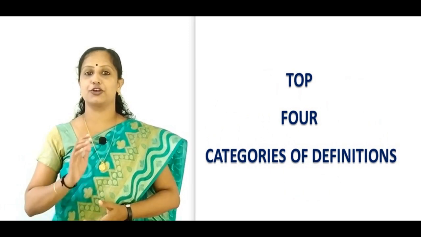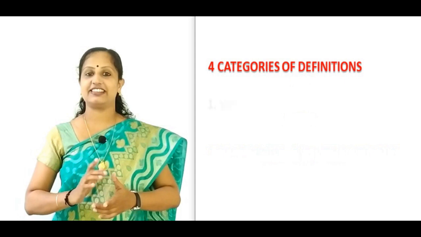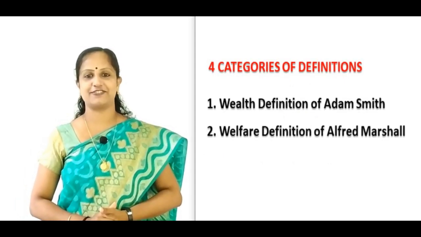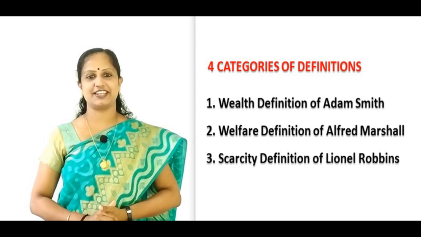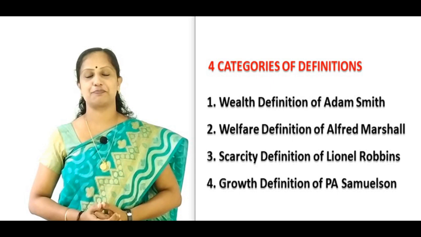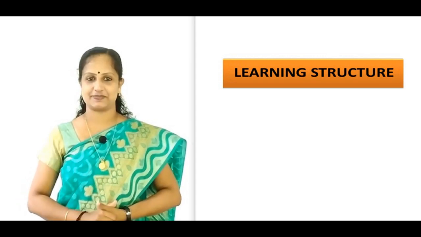Thus, we have 4 groups or 4 categories of definitions. Wealth definition of Adam Smith, welfare definition of Alfred Marshall, scarcity definition of Lionel Robbins, and growth definition of P.A. Samuelson.